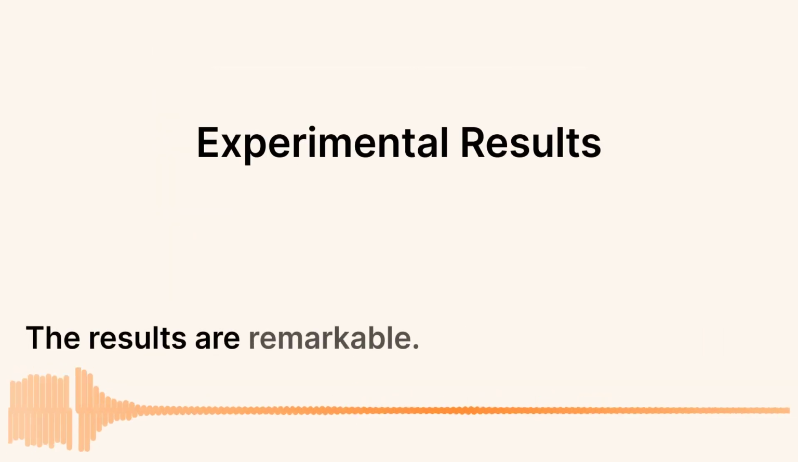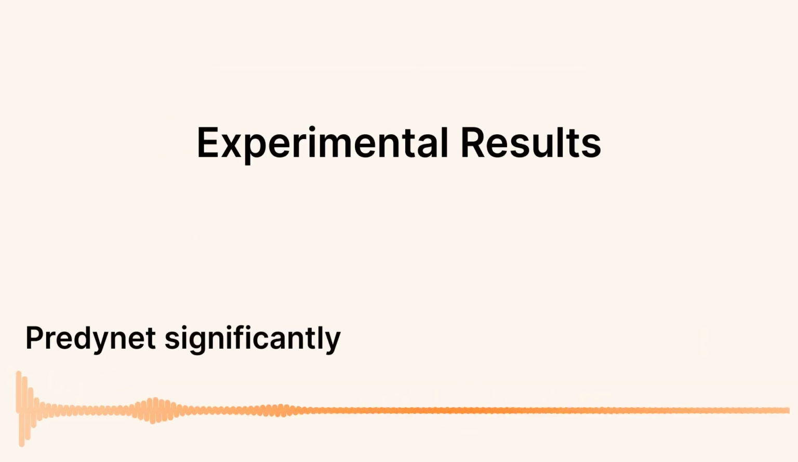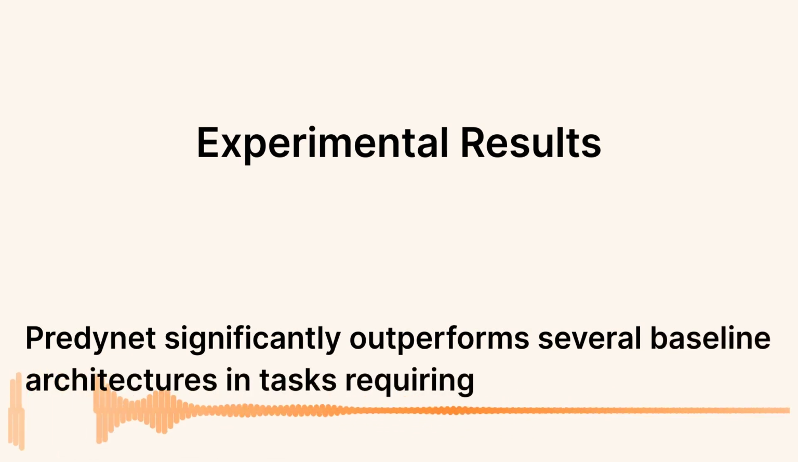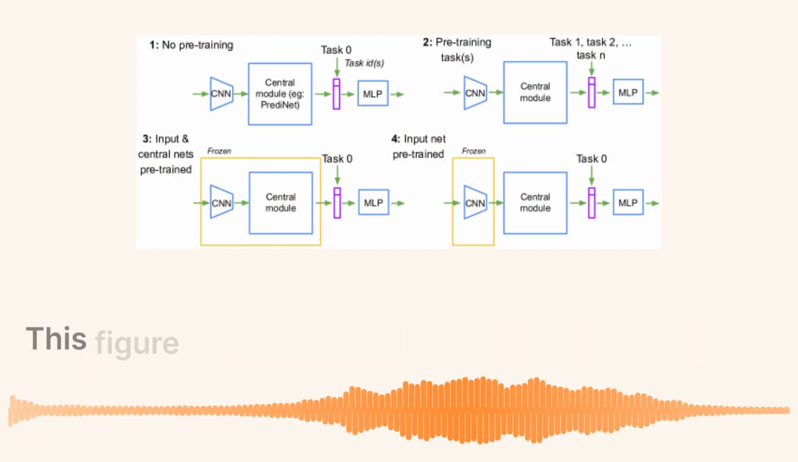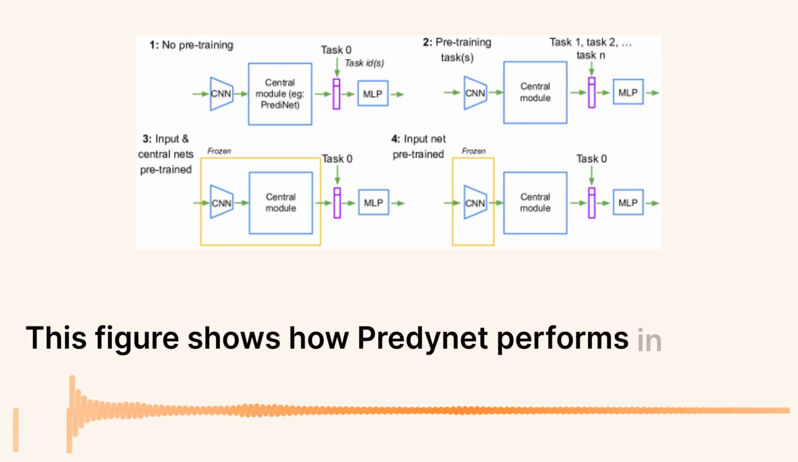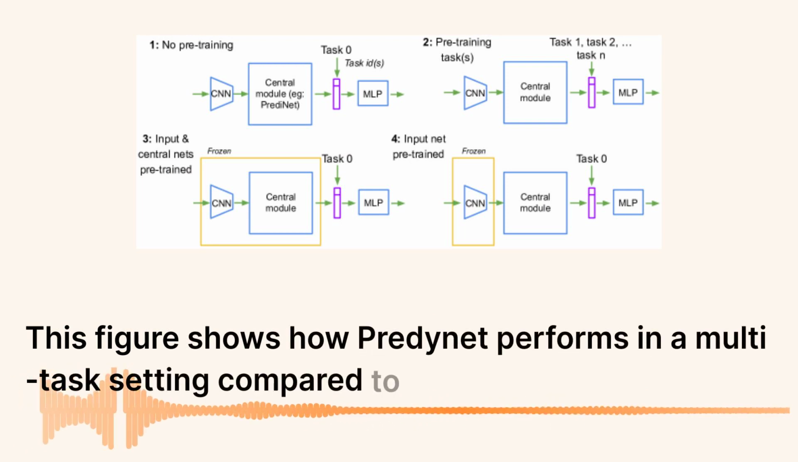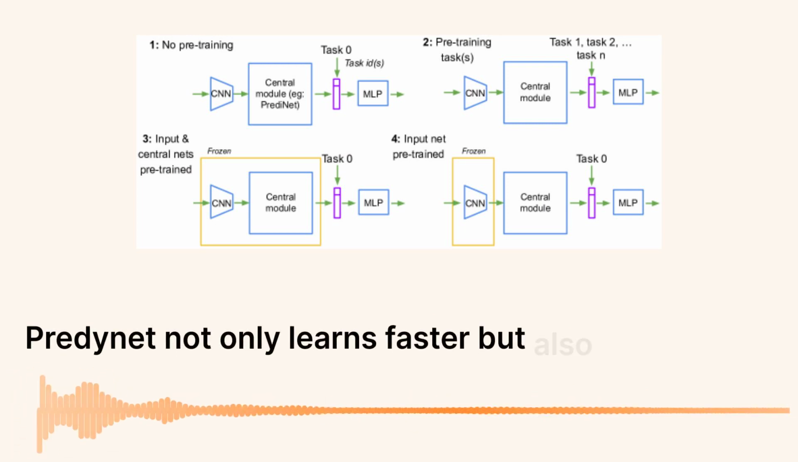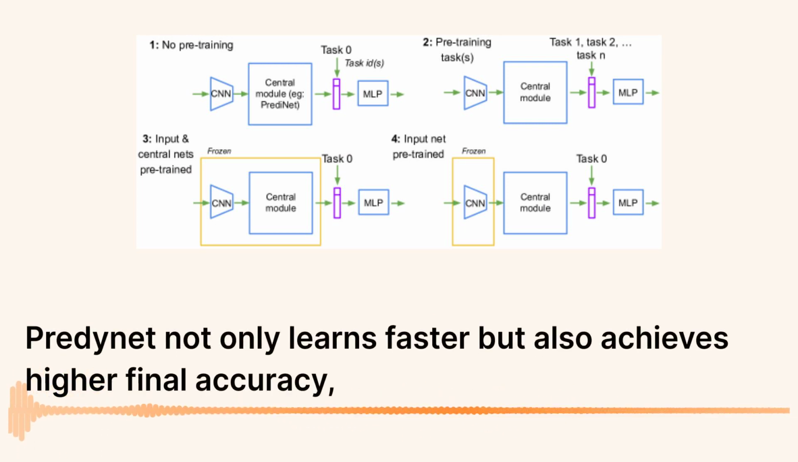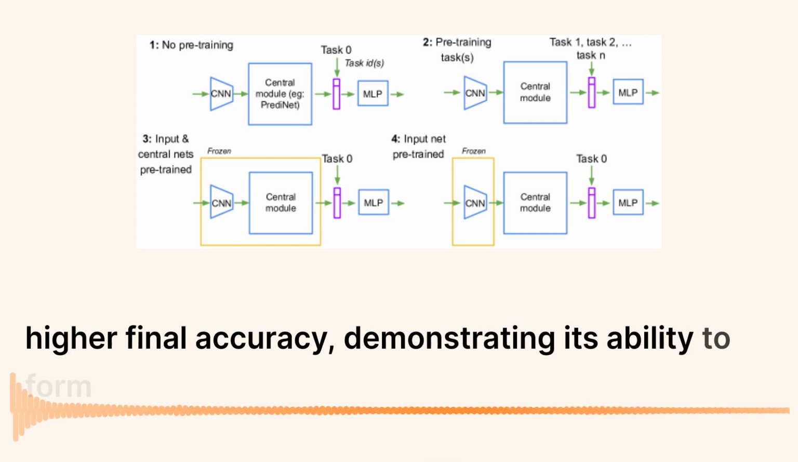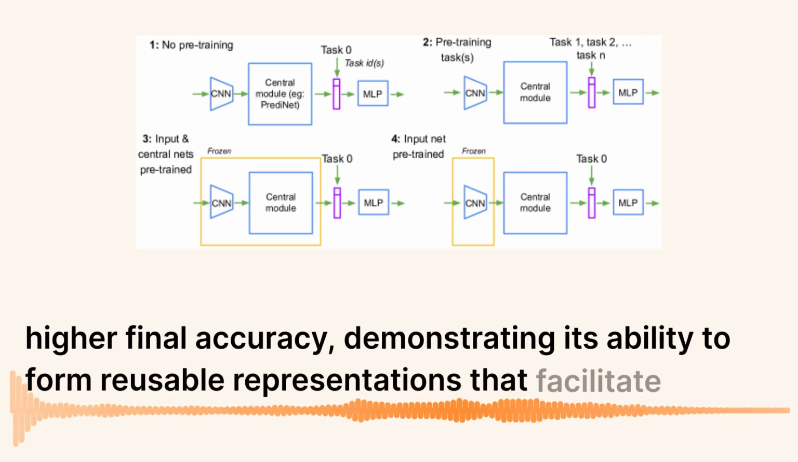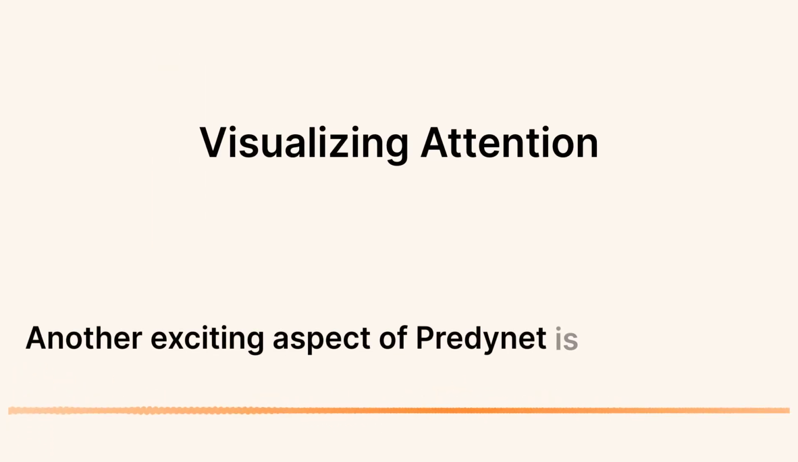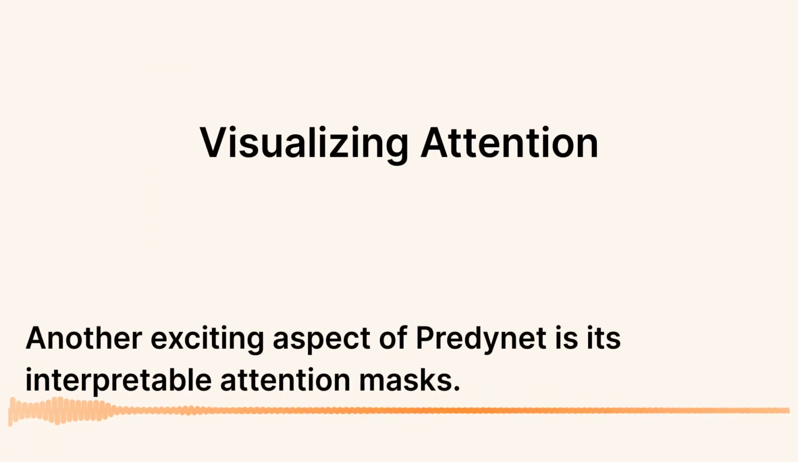The results are remarkable. PrediNet significantly outperforms several baseline architectures in tasks requiring relational reasoning. This figure shows how PrediNet performs in a multitask setting compared to baselines. PrediNet not only learns faster, but also achieves higher final accuracy, demonstrating its ability to form reusable representations that facilitate transfer learning.